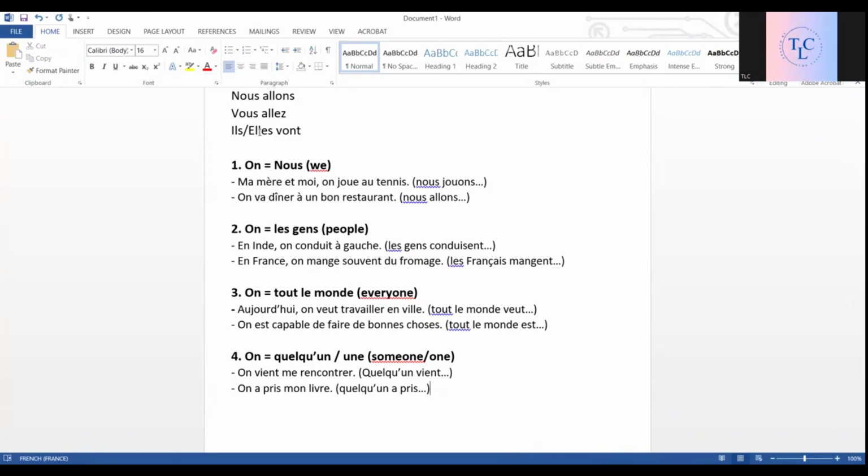Okay, so which use of on are we referring to in a sentence? How do we know that? If on is written or someone says on, how do we know that? It depends on the context because the conjugation doesn't change, but there are different uses of on. So you have to understand that by the context. And this first use is more for speaking, and the others can be used while speaking or while writing.